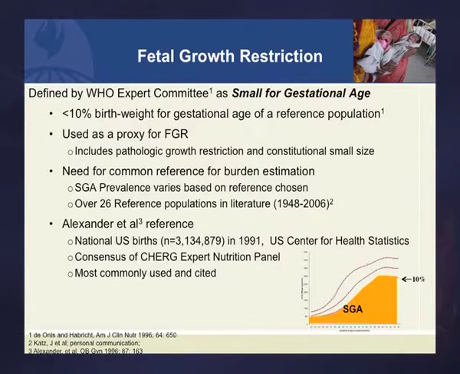It's actually a US population of more than 3 million births in the early 90s. And this actually is a widely used reference, and if you use some of the other references, you get different prevalences, but we're actually comforted that I'm told, because I haven't seen all the data, that there's a new multi-center fetal growth reference or standard study that's going on in multiple sites around the world.